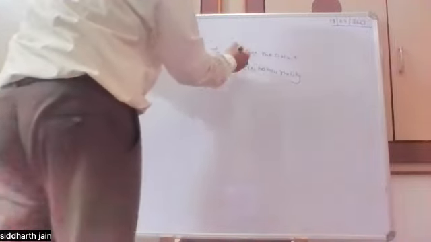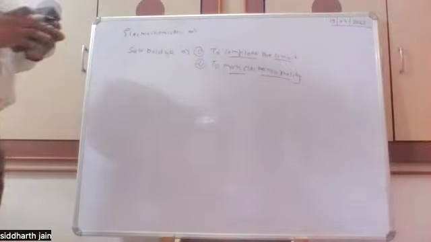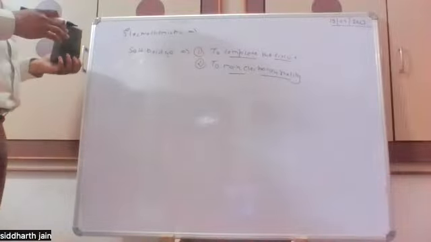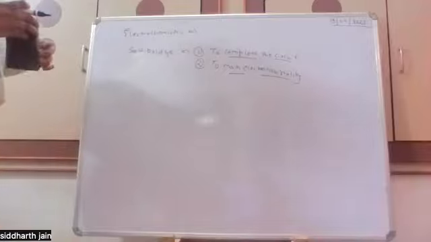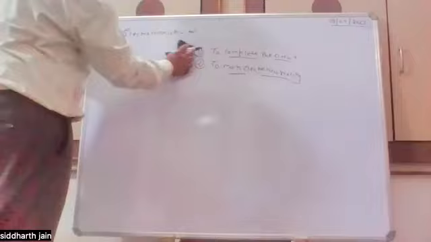First thing, it completes the circuit. Second thing, it maintains electrical neutrality in the reaction. So these are the two main functions we observe for the salt bridge. It completes the circuit, and it maintains the neutrality of the solution by neutralizing the positive and negative ions which are produced in the solution. Yes, good.